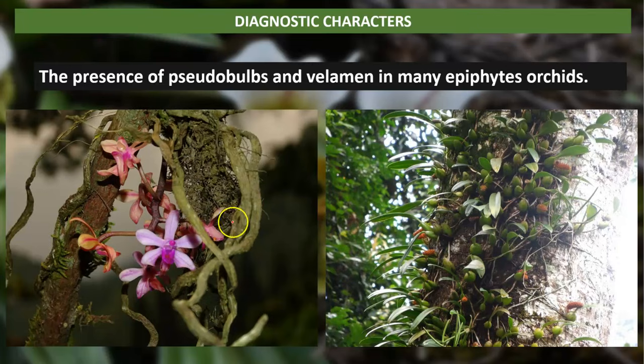And you see here these are the velamen roots. Velamen roots are multicellular soft tissues which absorb water moisture from the environment. And you see here that bulbous organ, that organ is the pseudobulb.